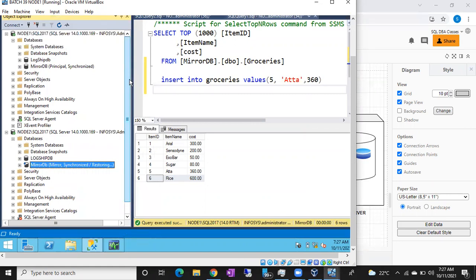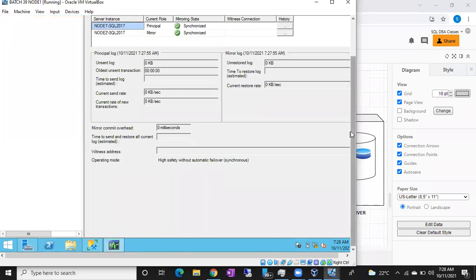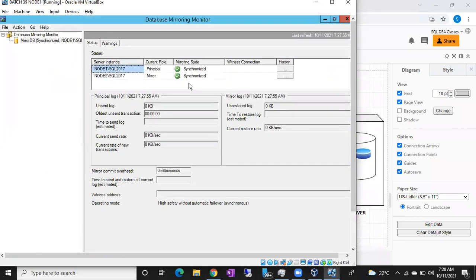And again, only from the principal database properties can you find what the principal server and mirror server are. To find out the mirroring, we have a query that you can run from the principal server and the mirror server as well. So let's discuss this Launch Mirroring Monitor. Fine. You can see which is the principal server, which is the mirror server.